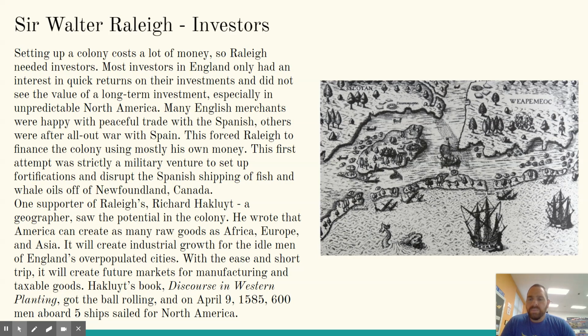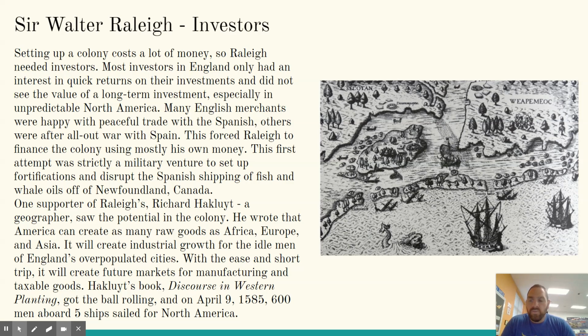One supporter of Raleigh's, Richard Hakluyt, a geographer, saw the potential in the colony. He wrote that America can create as many raw goods as Africa, Europe, and Asia combined. Yeah, that's how much he believed in North America. It will create industrial growth for the idle men of England's overpopulated cities. With the ease of a short trip, it will create future markets for manufacturing and taxable goods. So essentially what he's saying is there's a lot of people in England who are unemployed looking for work, and North America has enough natural resources to provide those occupations for those people. Plus, the idea of taxing said goods also raises money for England.